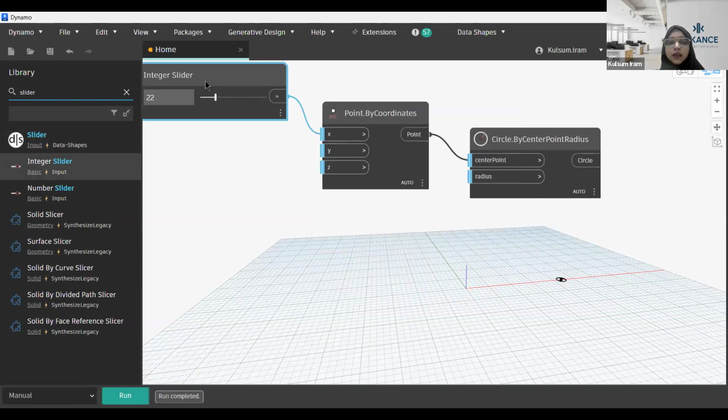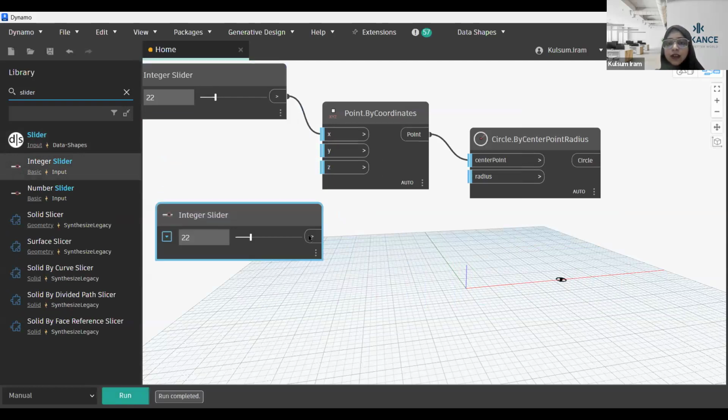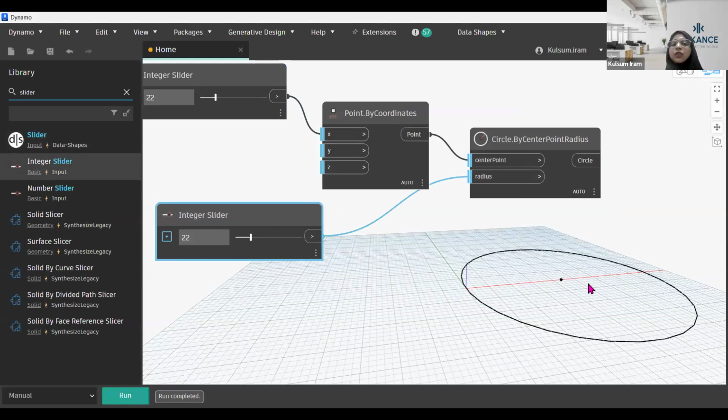Similarly, I'll use this particular integer again. I'll copy it here, and I'll define the radius as well. Once I define the radius, the whole circle is going to be created. So this is how we create any particular circle or any particular form in Revit, in Dynamo, like this.